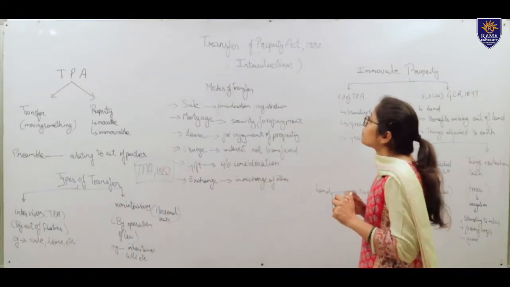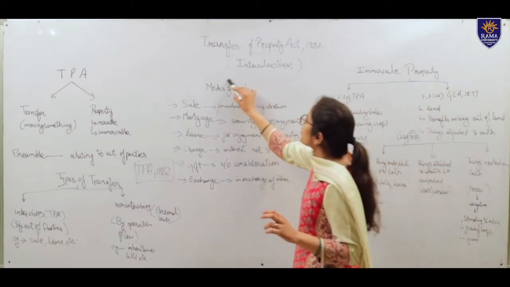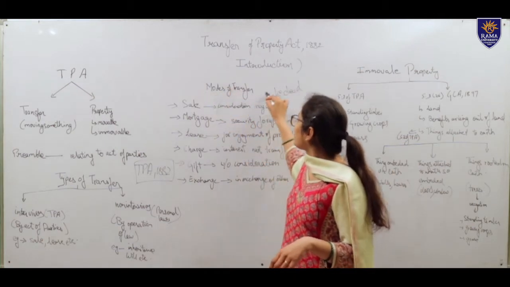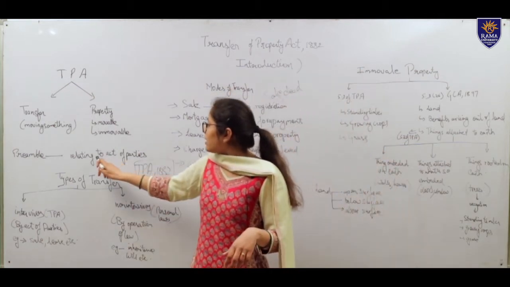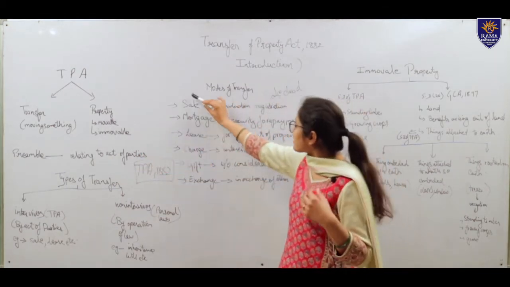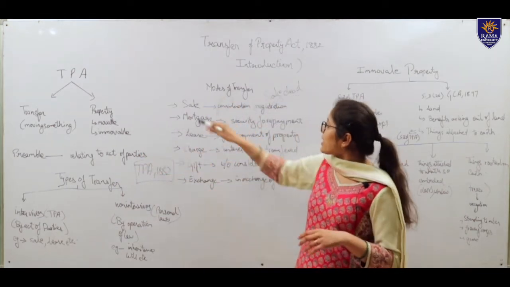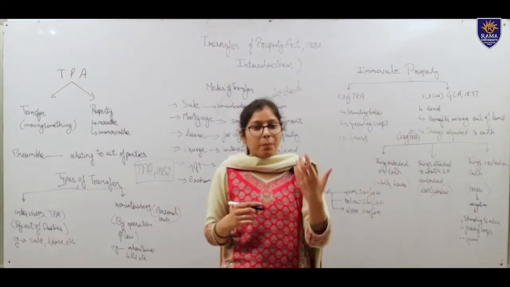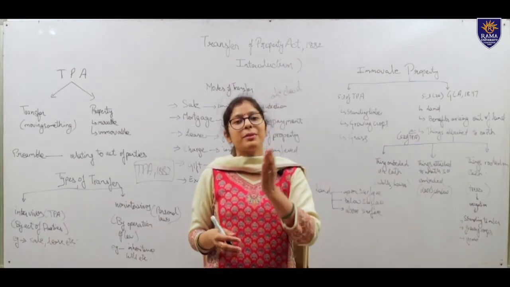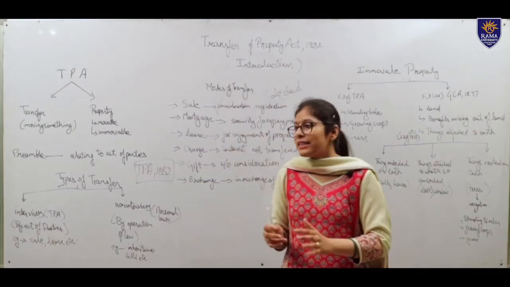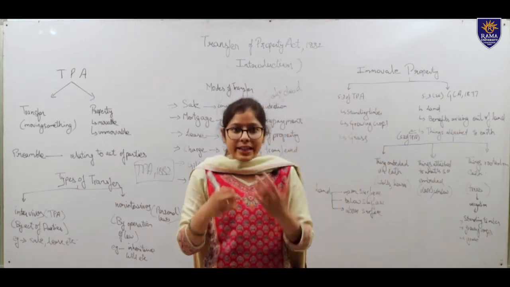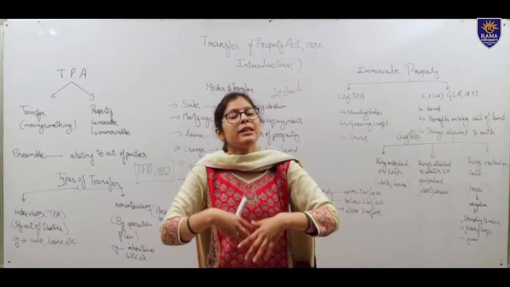Then we come to the modes of transfer mentioned in the Transfer of Property Act. Since the Act is based on the transfer by Act of Parties, it has given 6 modes of transfer. First mode is sale. Here, the property is transferred on the basis of consideration. That consideration could be past, present or future. And that consideration is not required to be adequate. Even if the consideration is inadequate, the property would be considered transferred.